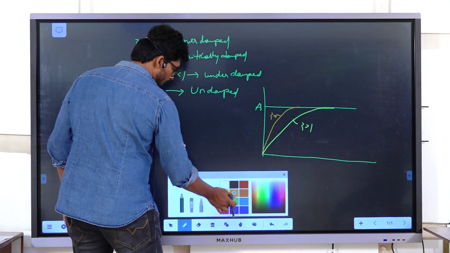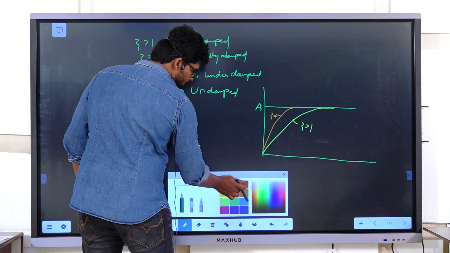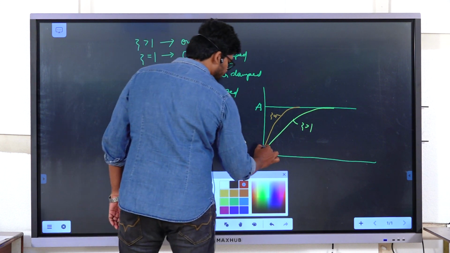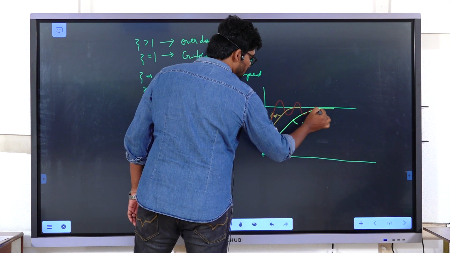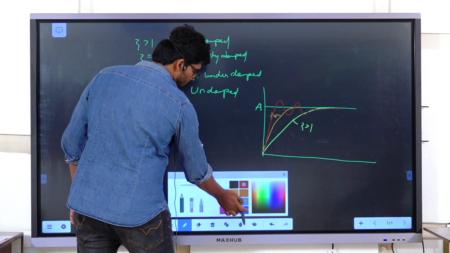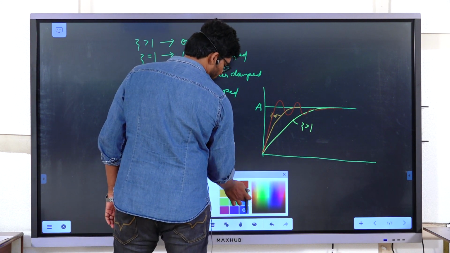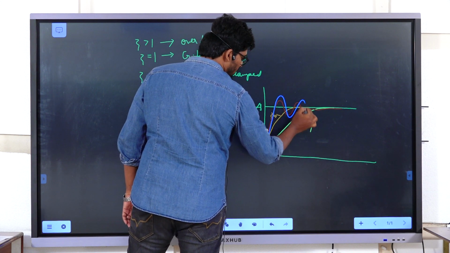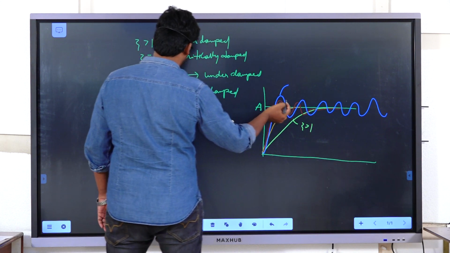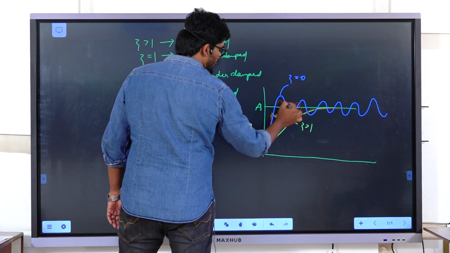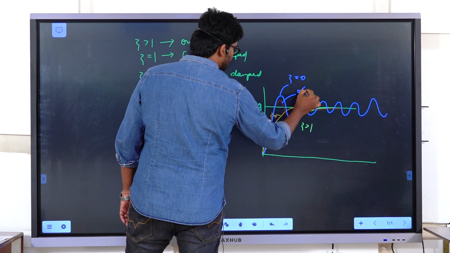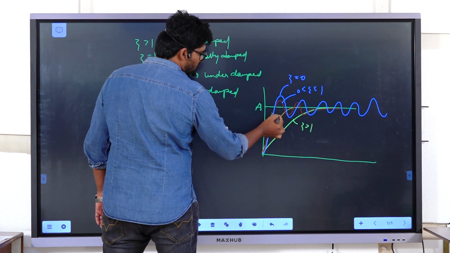The response for the underdamped system, where zeta is less than 1. Then the response for the undamped system, for zeta equal to 0, where there is no saturation.